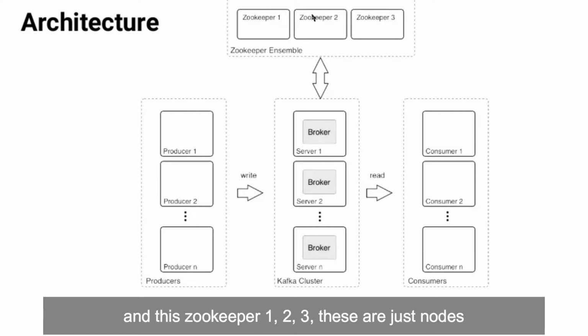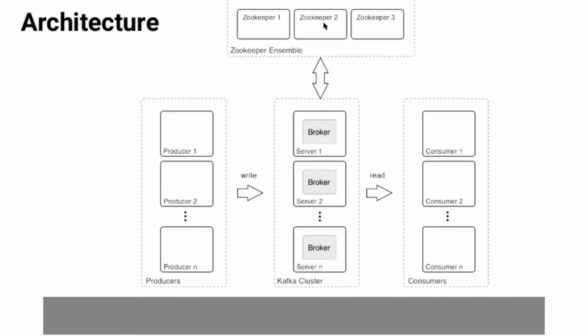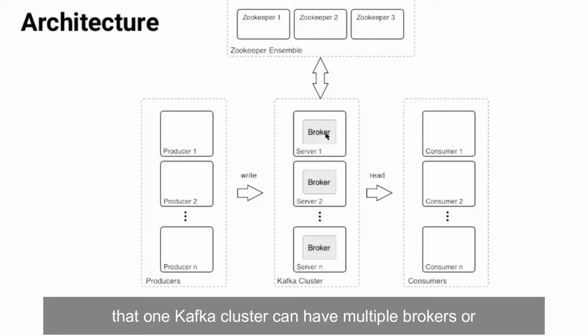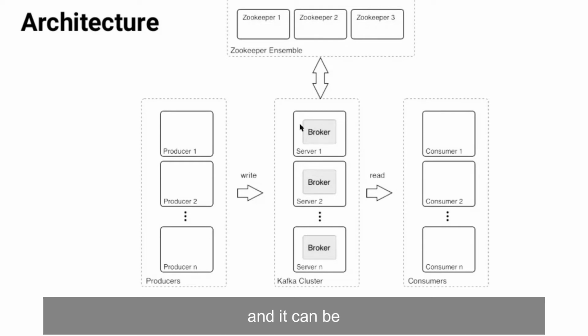And this Zookeeper 1, 2, 3, these are just nodes. Simply, we can call these nodes. So one node manages one Kafka cluster. And that one Kafka cluster can have multiple brokers, and it is further divided into more sections.